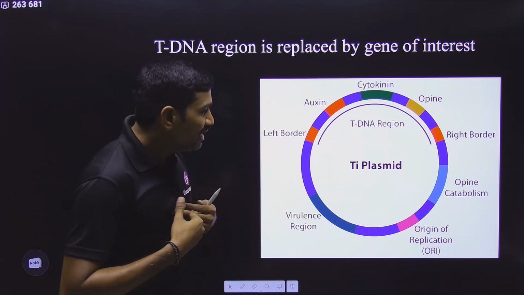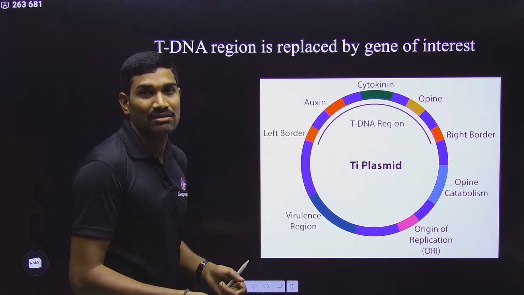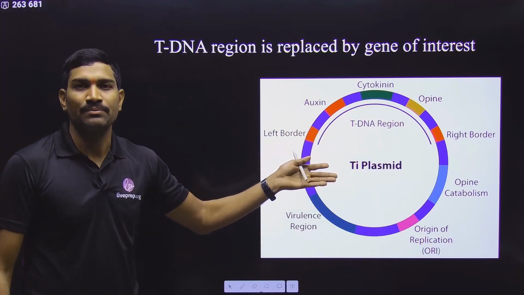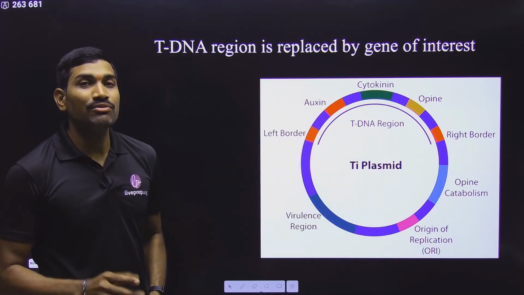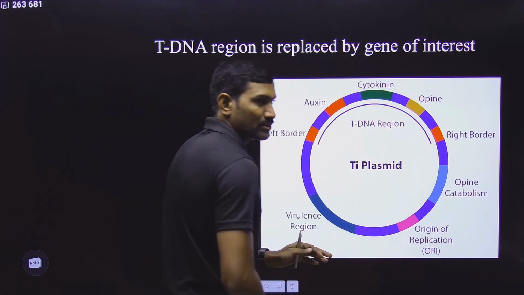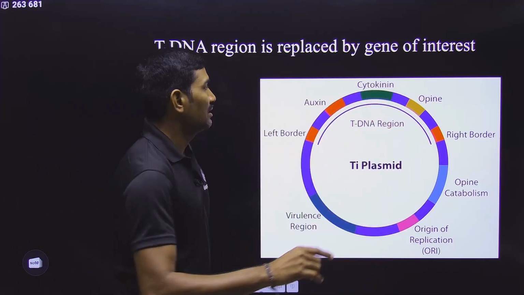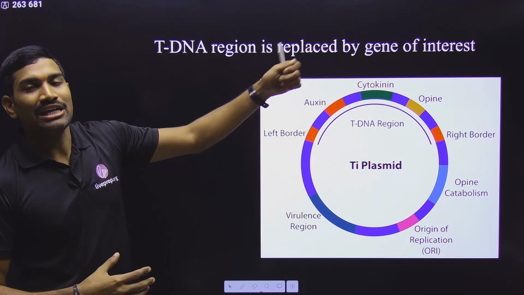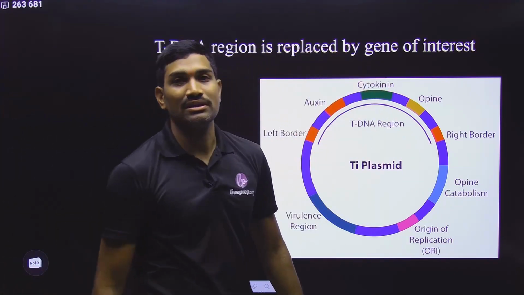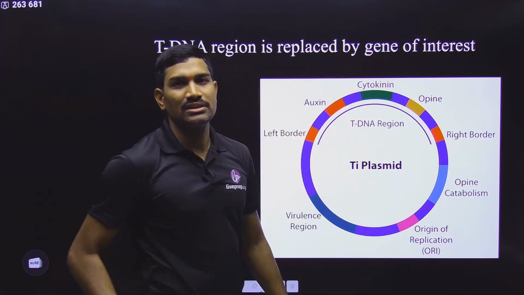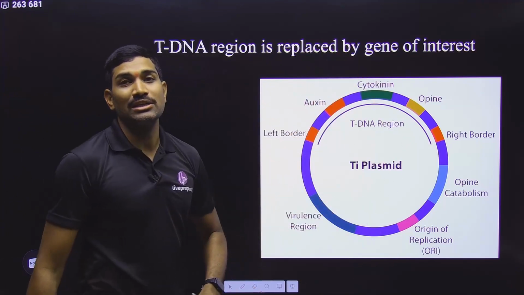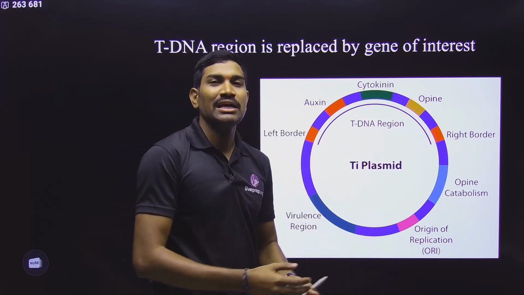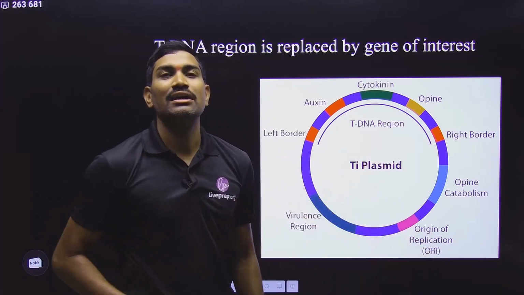But please remember, when we are using this TI plasmid as a vector, we should not use these particular genes, because they cause damage to the crop, damage to the plant. So what we are doing is, we will take the TI plasmid, we will take the tDNA region, but we will remove these disease causing genes, and in place of that we will introduce our gene of interest. In this way we prepare the TI plasmid recombinant DNA, and this TI plasmid will be introduced into Agrobacterium tumefaciens, and now this will be used to infect the targeted plant.